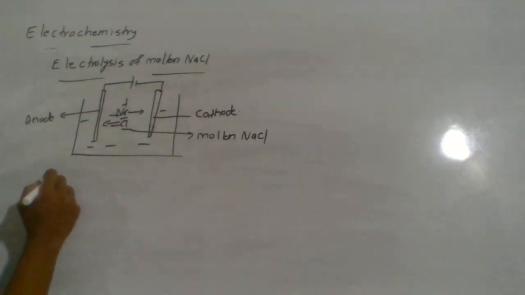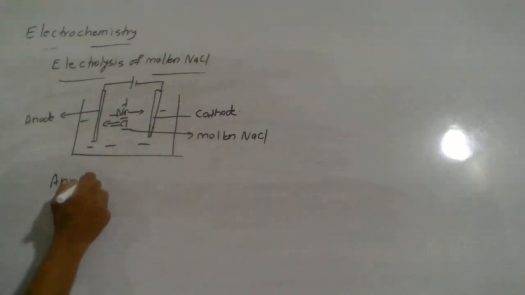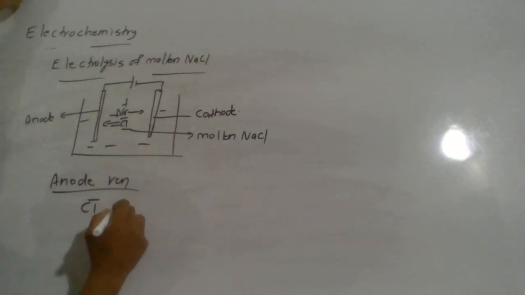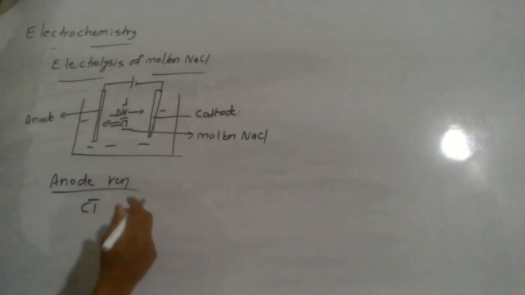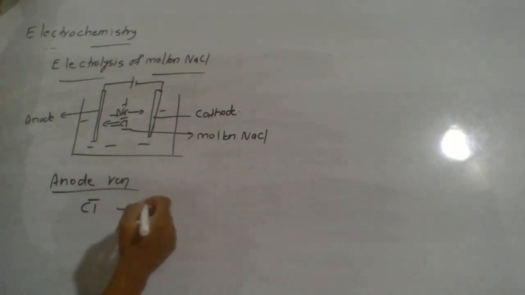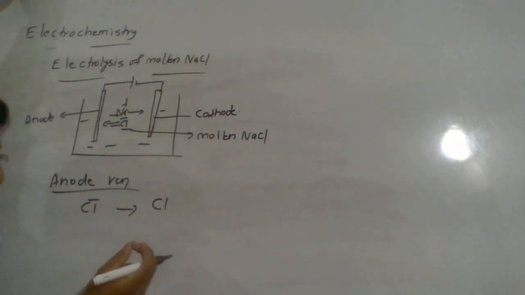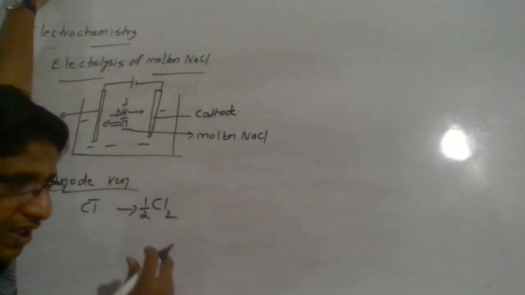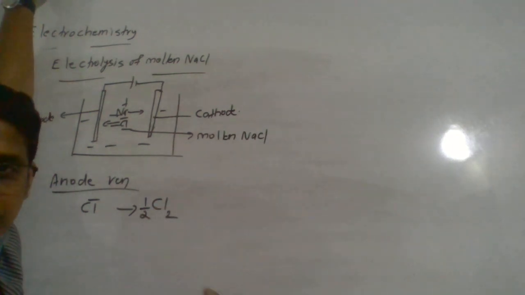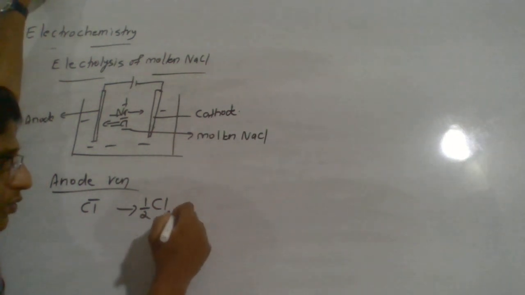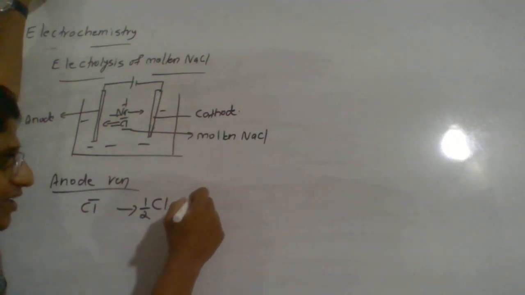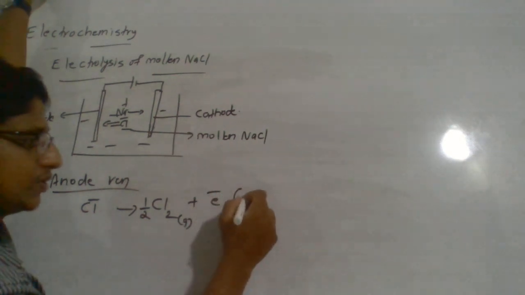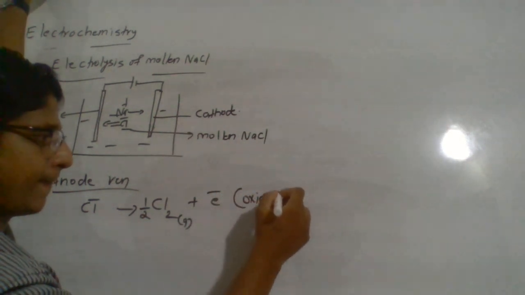So let us now write the anode reaction. At the anode, Cl⁻ becomes Cl. Exactly, it's not Cl, because monoatomic Cl is unstable, so we write half mole of Cl2, because Cl quickly combines with another chlorine to form chlorine gas. So half Cl2, that is a gas, is formed with the release of an electron. Release of an electron is also oxidation.